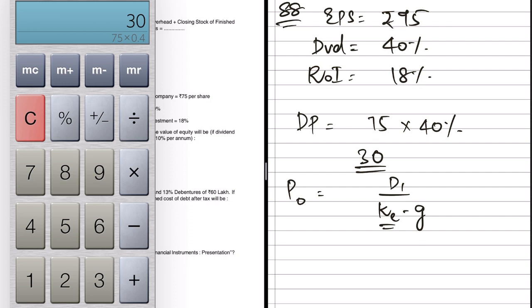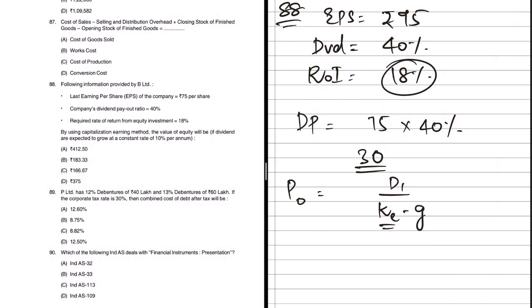K is already given here, that is 18%. Growth rate is also given somewhere in the question. Growth rate they say is 10%. This is G. Now do we have D1? That is something which we do not have. That is dividend at the end of the year. That can also be easily found out. So D0 is 30. That is dividend at the beginning of the year, plus expected growth is 10% anyway. 10% on 30 is how much? 3. So dividend at the end of the year will be 33.